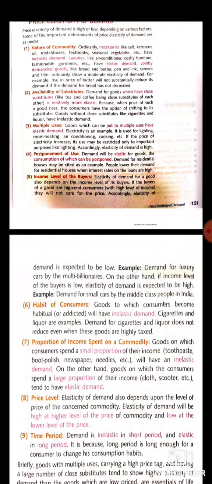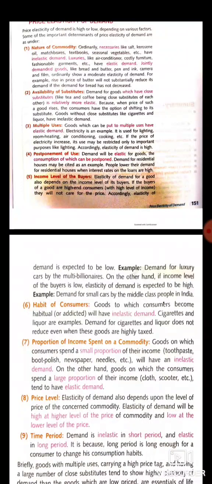Next is multiple uses. Goods which can be put to multiple uses have elastic demand, because with the increase in price, the consumer will use the goods only for important purposes. Like milk can be used for drinking, for making curd, for making sweets, etc. But if the price of milk increases, then the consumer will use the milk only for the purpose of drinking. So in the case of multiple uses, the demand for those commodities is elastic.